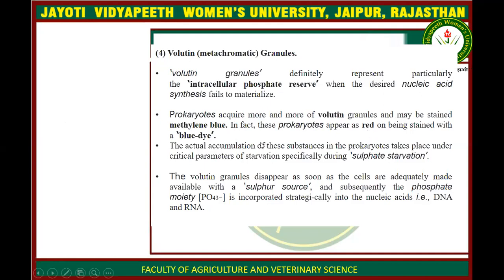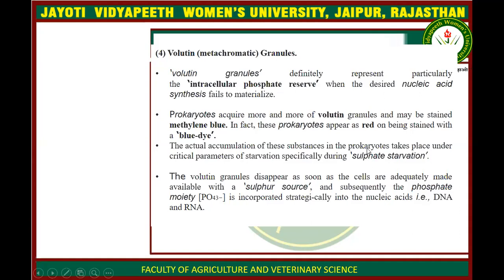The volutin granules are stored when sulfate is not present in the environment. There is starvation of sulfate for the bacteria, so they need sulfate. So they fulfill their requirement of sulfate by volutin granules.